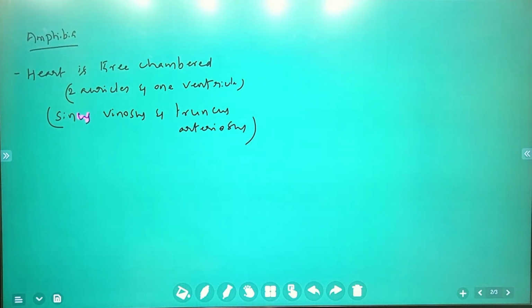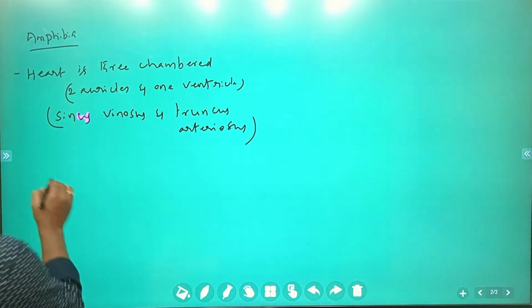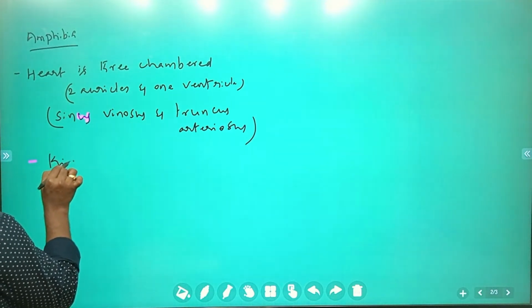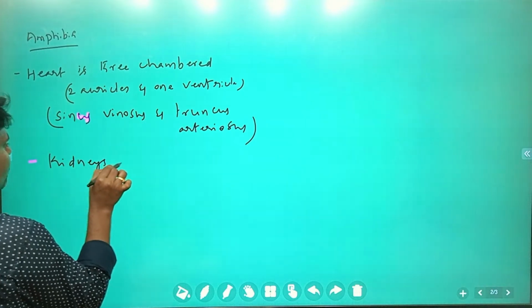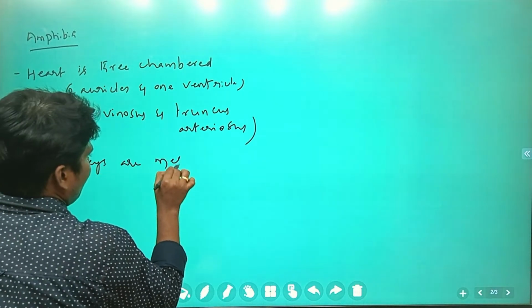Particularly in these organisms, the kidneys are mesonephric.